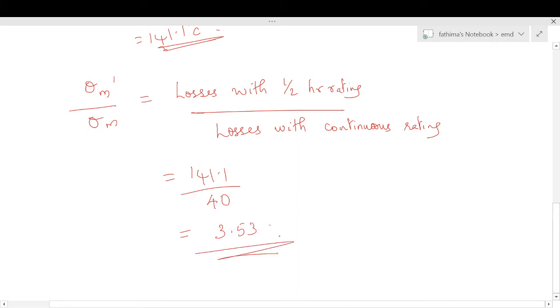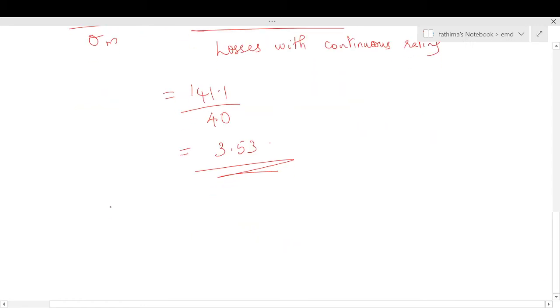What is theta m dash by theta m? That is the losses with half hour rating divided by losses with continuous rating. Losses with half hour rating is Pi plus x square Pc, divided by losses with continuous rating, that is for the rated output, Pi plus Pc, and that is equal to 3.53. In the question it is given that copper losses at rated output is 1.25 times the constant loss.